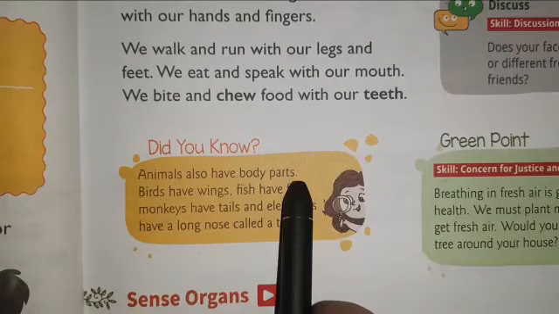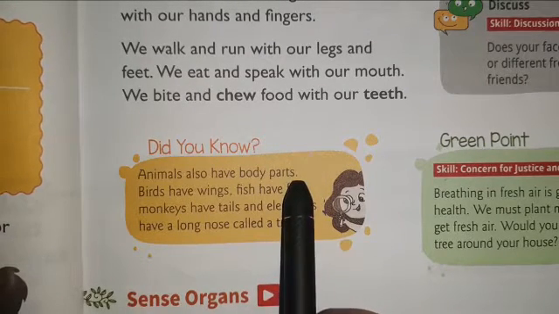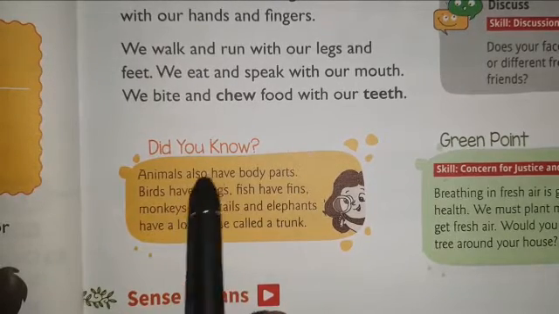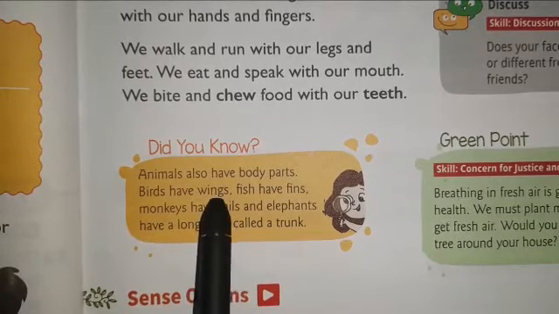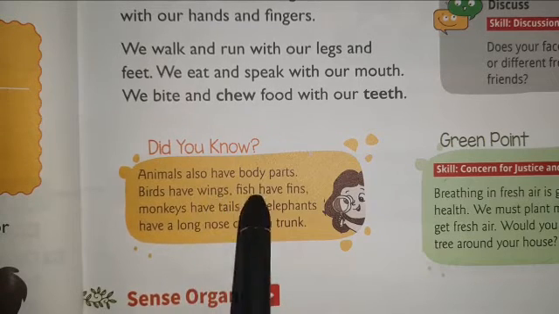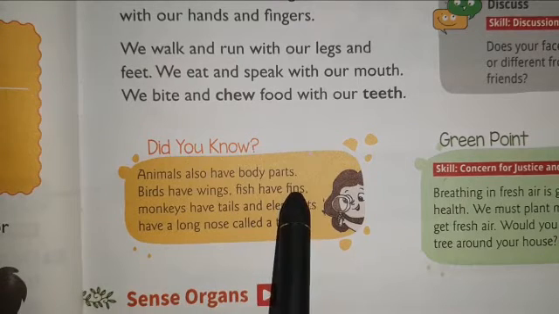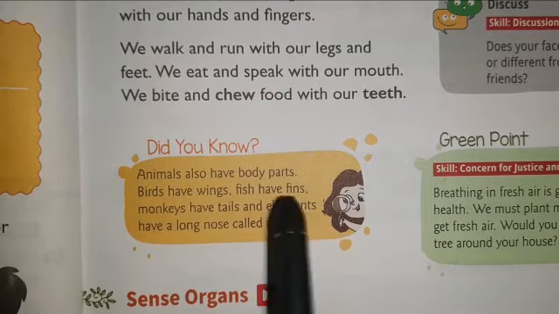Like we have different body parts, animals also have different body parts. Birds have wings. With the help of their wings, they fly. What do they do? They fly. Fish have fins. With the help of fins, fishes swim.